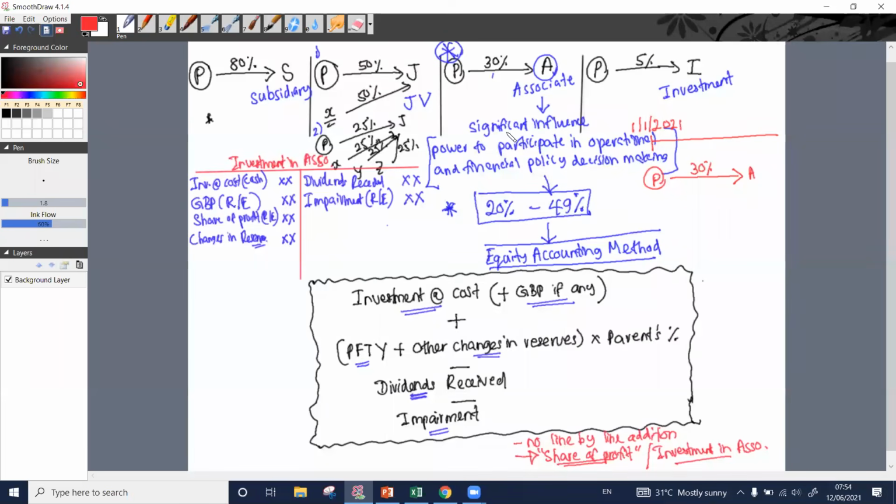It means we have significant influence over this company. Therefore, it is an associate for us. Right? And to acquire this 30%, assume we have paid 1,000. We paid 1,000 to acquire 30% of the equity shares.